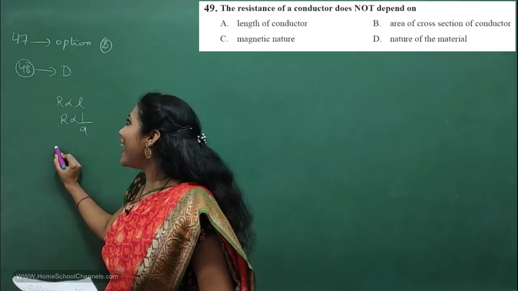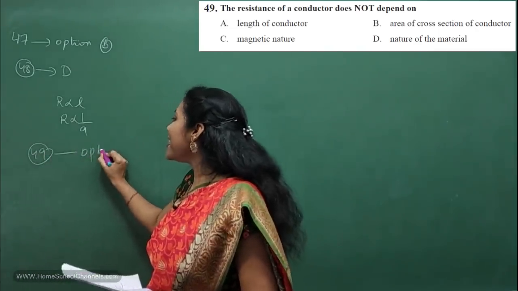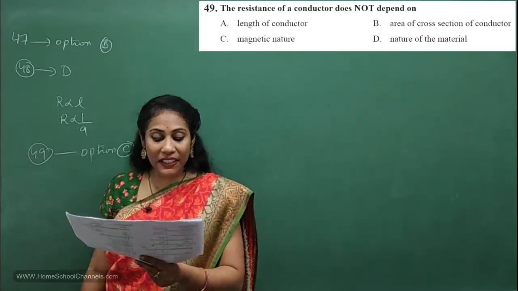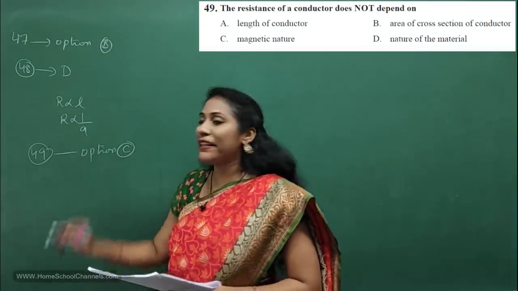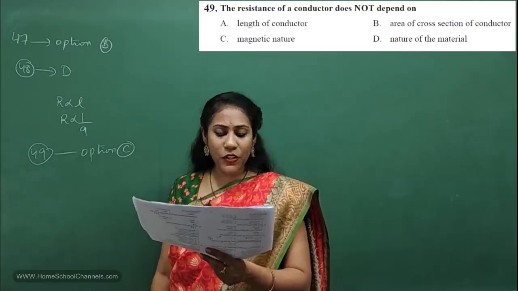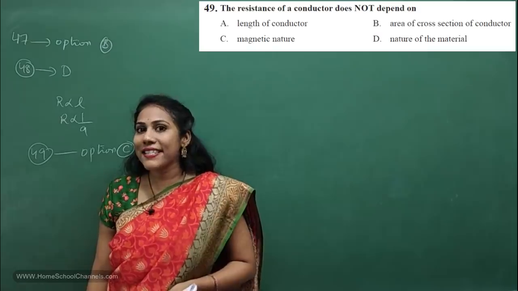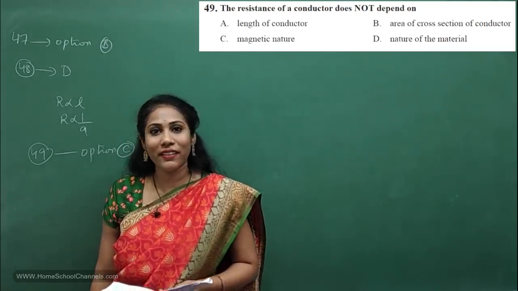So definitely, for 49th question, option C is the answer. But does the resistance depend on nature of material? That is given in option D. Yes. Resistance and resistivity depend on nature of material, right?